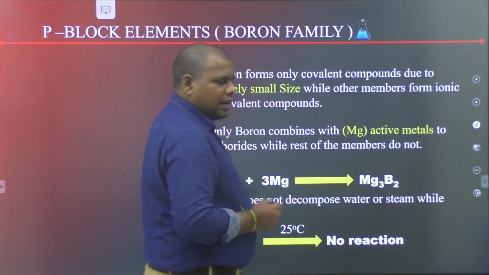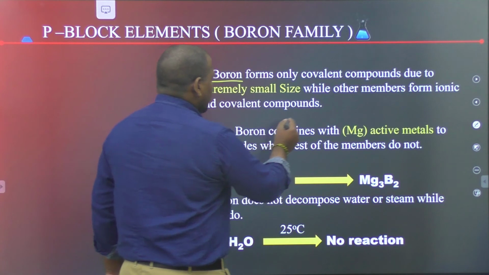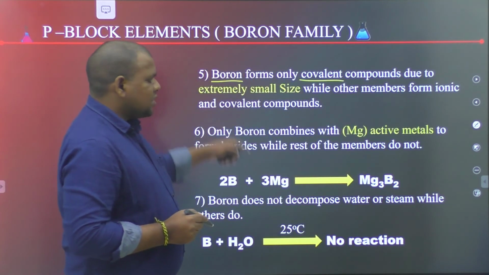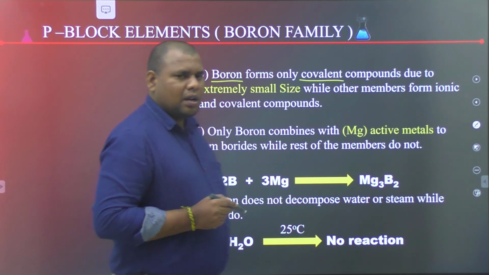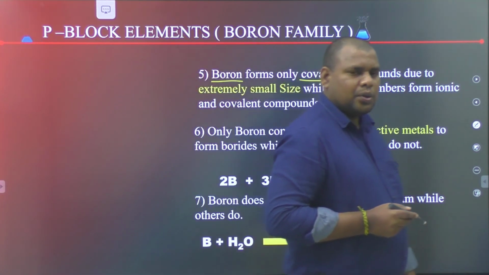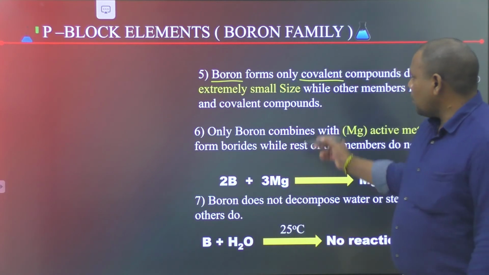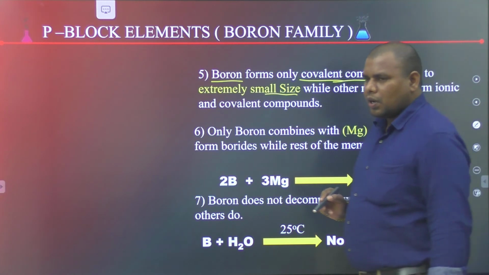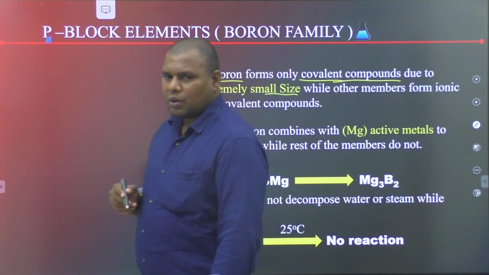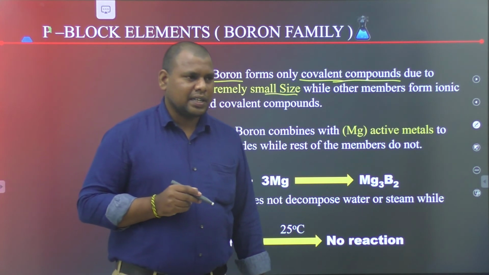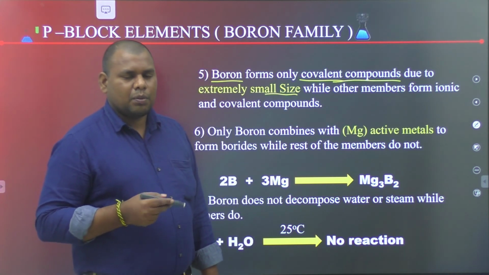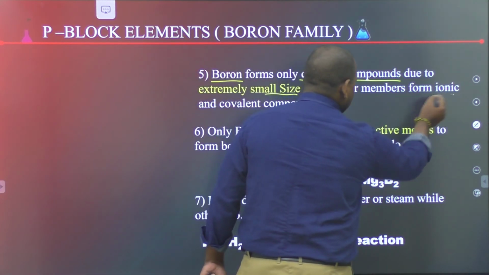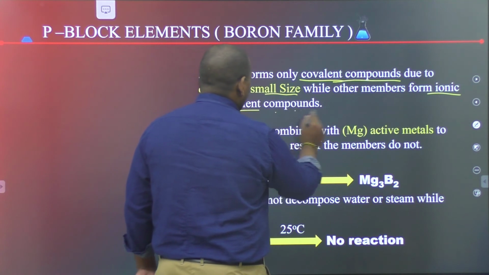Boron forms only covalent compounds due to its extremely small size, but the remaining elements can form covalent compounds as well as ionic compounds.